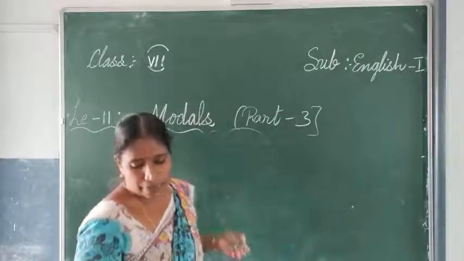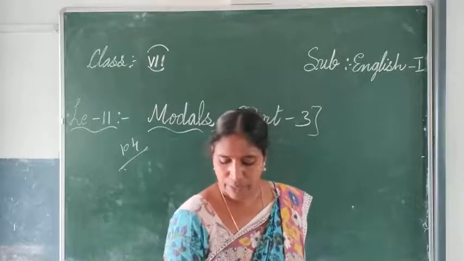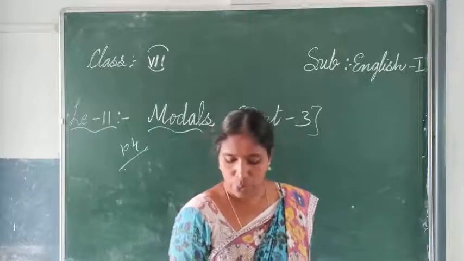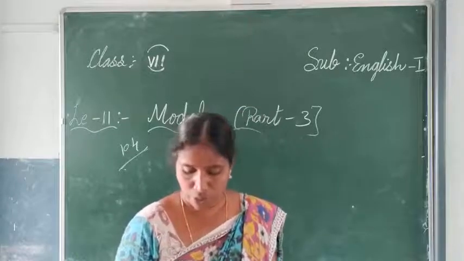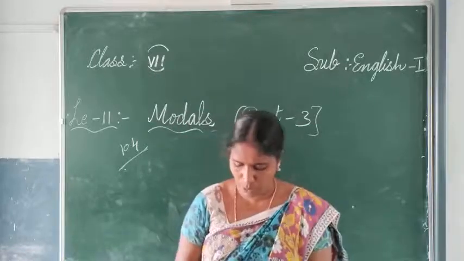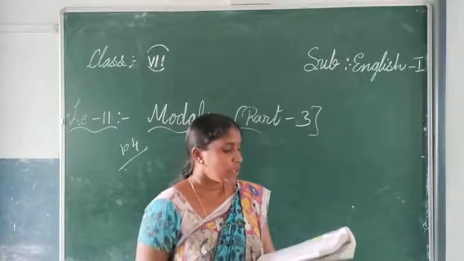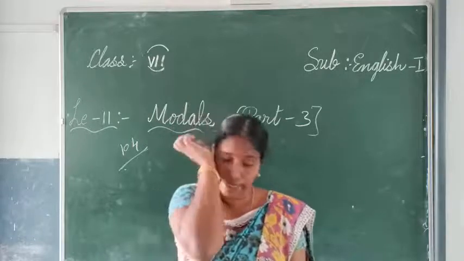So they have given an exercise. That exercise you see. Rewrite the sentences using can, cannot, could not, may, might, may not, might not. All these things will be coming here. So take out page number 105. You are allowed to leave early. They have given that already as an example.